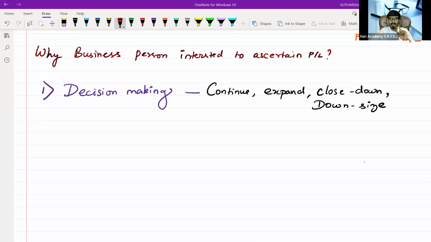So the decision making, what is continue? To continue is nothing but whether I will be in a profitable position or I'm making a good pay, so I can continue the business. This is the one decision they take.